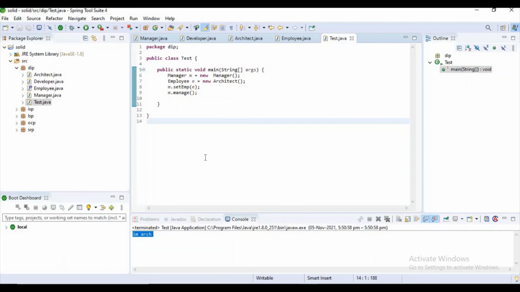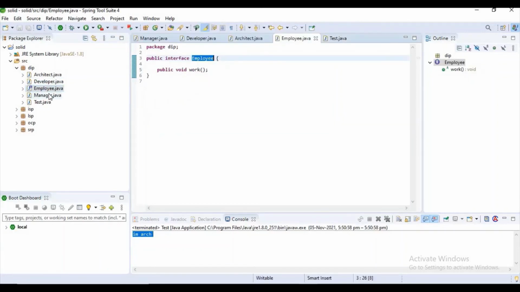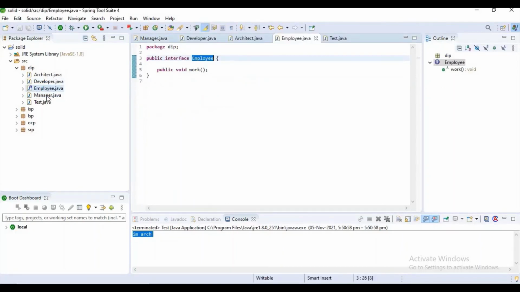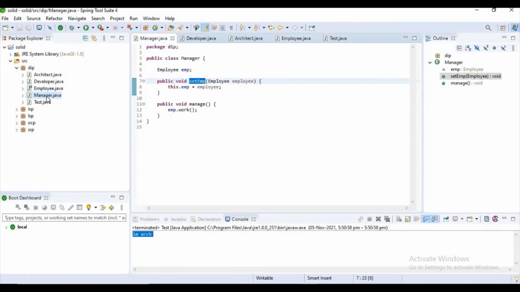Let's assume we are hiring a product owner or product manager, project manager, anyone. Now if those classes implement this Employee interface, they can easily be managed by the manager. It means we have created a common abstraction layer, which will be used by the manager for the managing purpose.